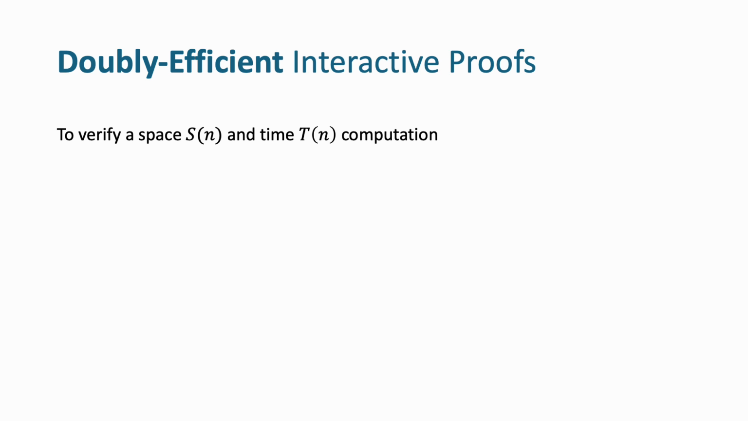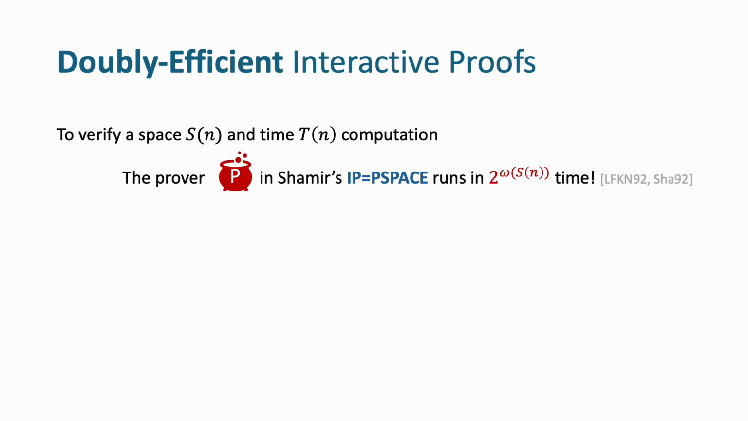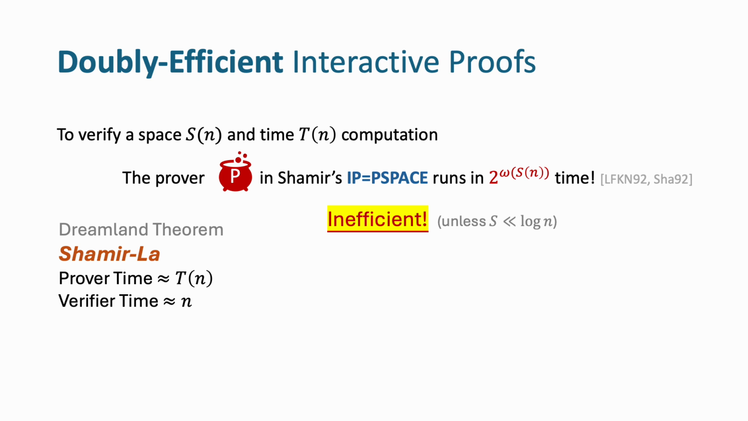To verify a space S, time T computation, the prover algorithm in Shamir's protocol runs in exponential time, and this is inefficient unless S is tiny. We can ask if we can have a dream theorem where the proving is as fast as the computation itself. Such systems are known as doubly efficient, and the prover and the verifier only need to read the statement. This is actually known to be impossible, but we can relax the goal and ask for this alternative, where the verification runs in slightly more time proportional to the space.